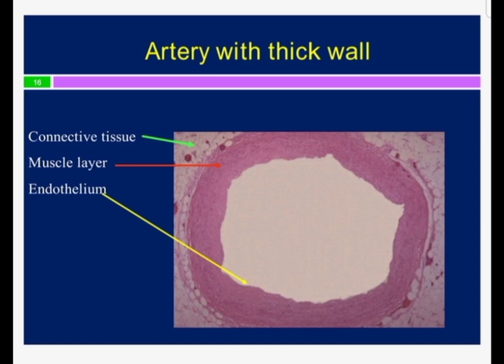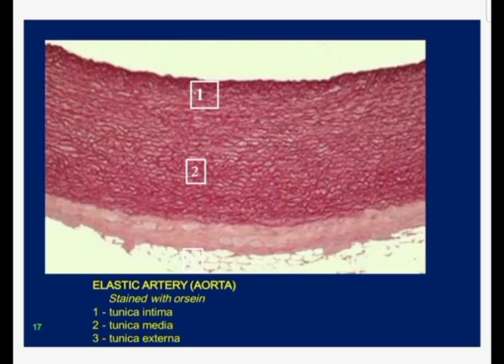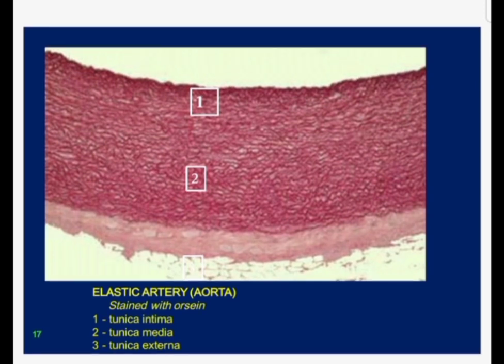Artery is with thick wall, and it consists of the endothelium. Then we have got a muscle layer, and then we have got the connective tissue. This is the elastic artery, the aorta. This is the slide of the aorta or the large sized artery. You can see this is the lumen of the artery, and if we traverse, we will find tunica intima, media and adventitia.